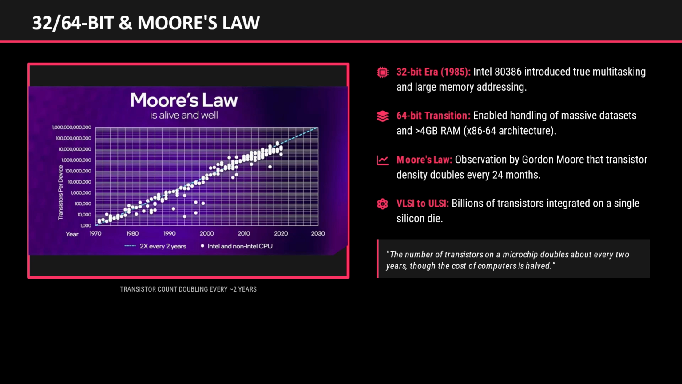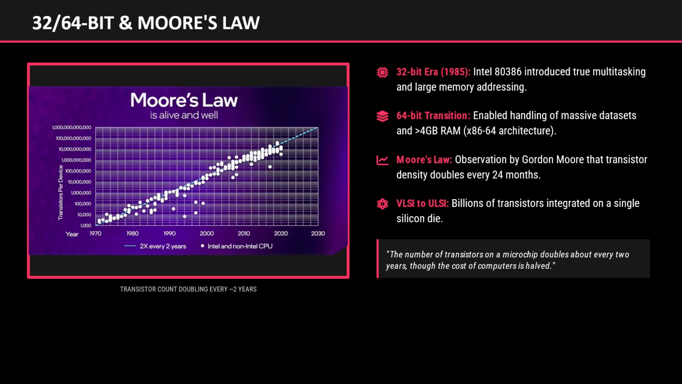The rise of multi-core processors. For many years, microprocessor performance improvements were achieved by increasing the clock frequency. However, increasing clock speeds caused excessive heat and power consumption. To overcome this limitation, processor designers introduced multi-core architectures.